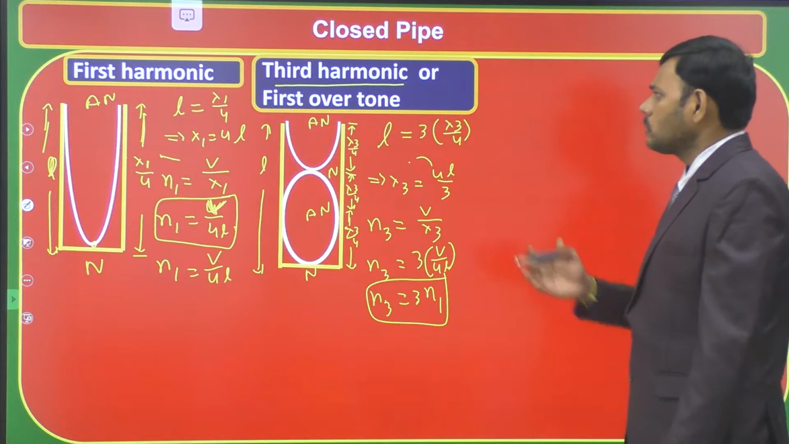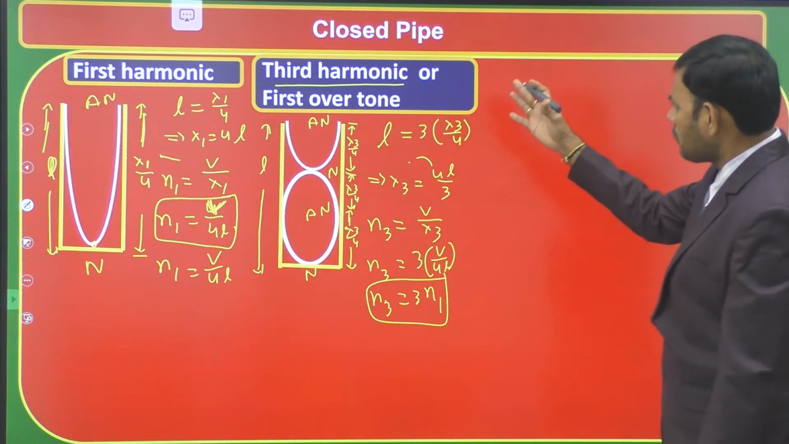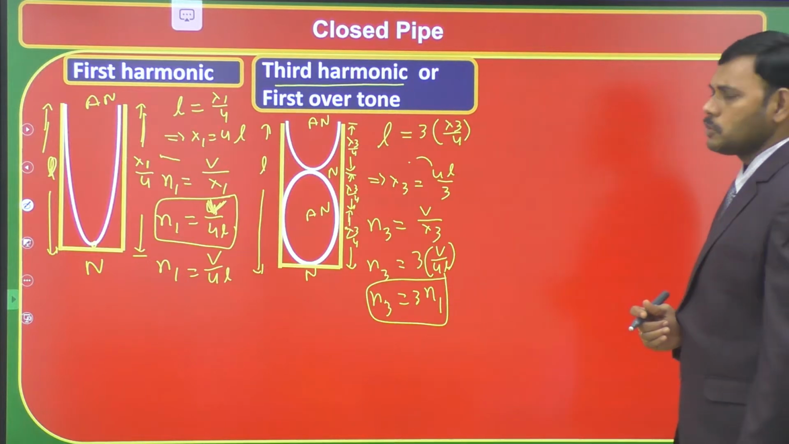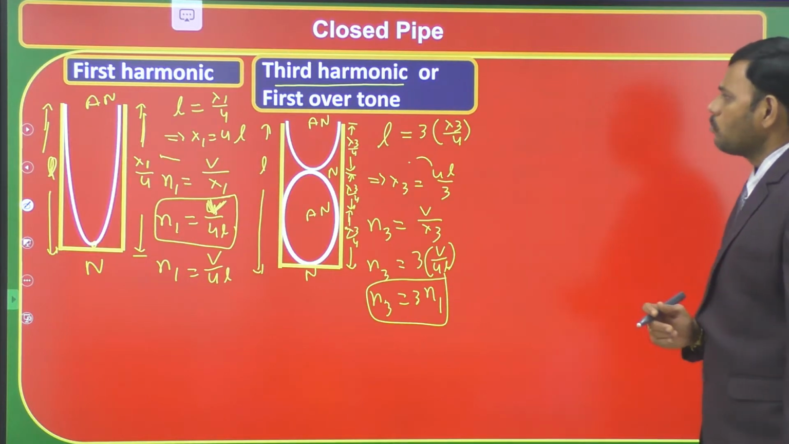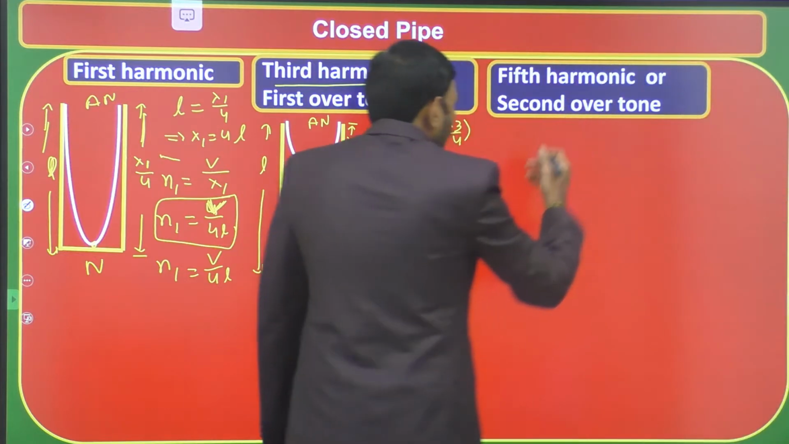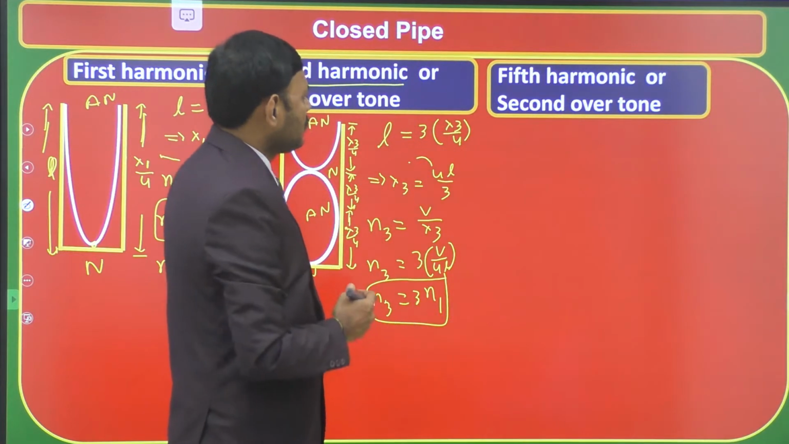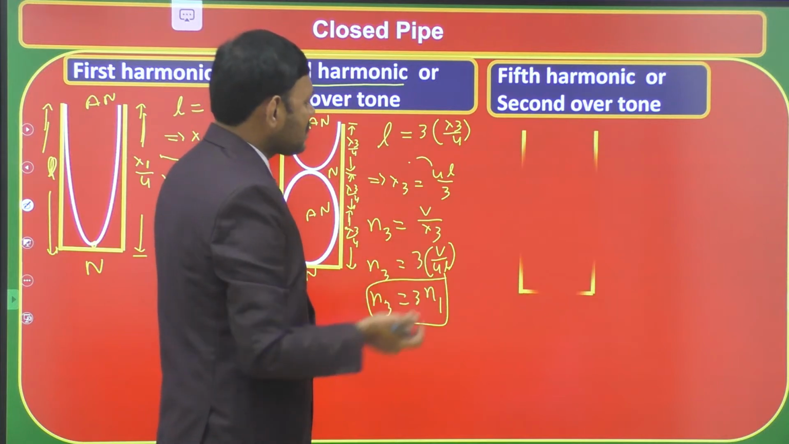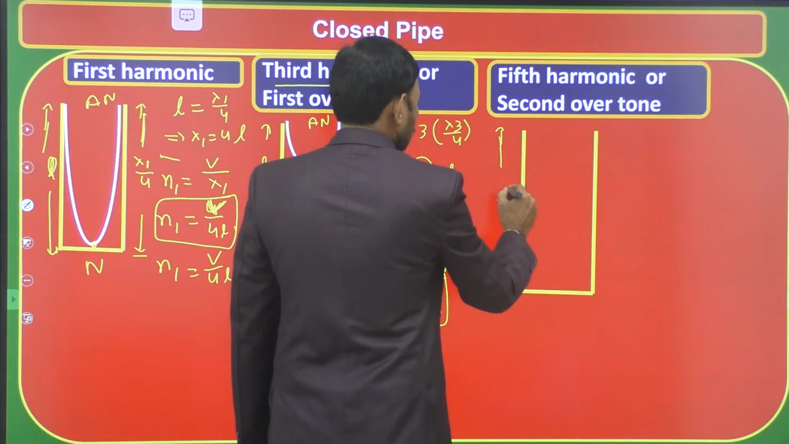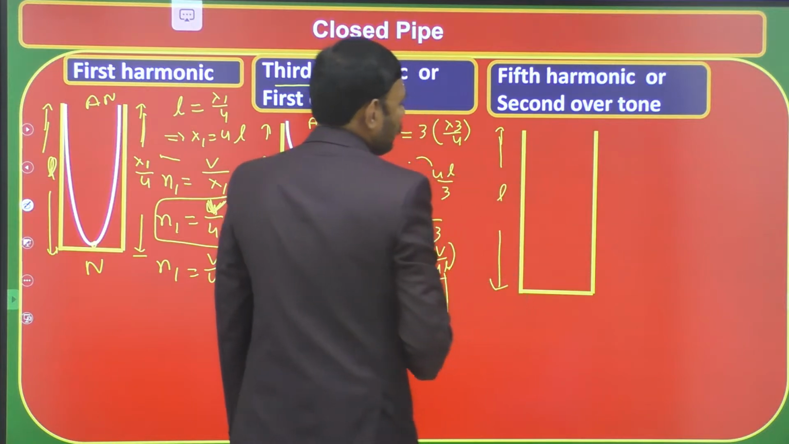So next move on to another odd number. Only odd numbers of harmonics are possible in closed tube. So let us move on to the next mode, that is fifth harmonic. In the same way, we consider it as the fifth harmonic or second overtone. So let us consider the same tube. As usual, length of the tube is L. This is the closed tube of same length L.